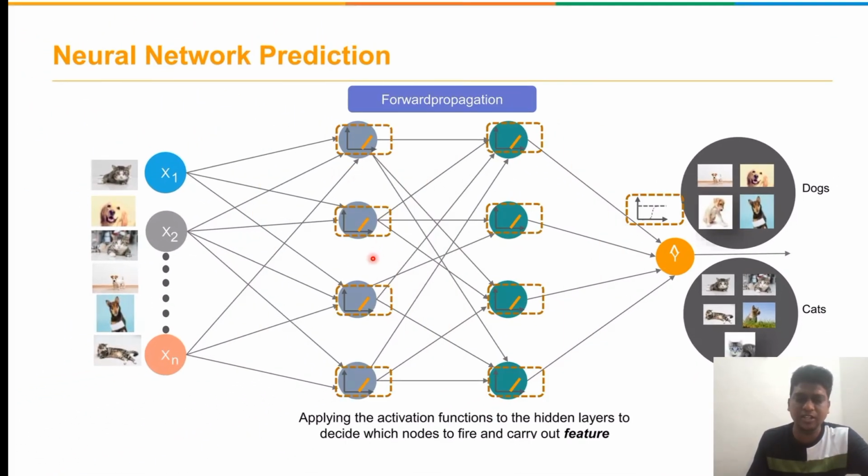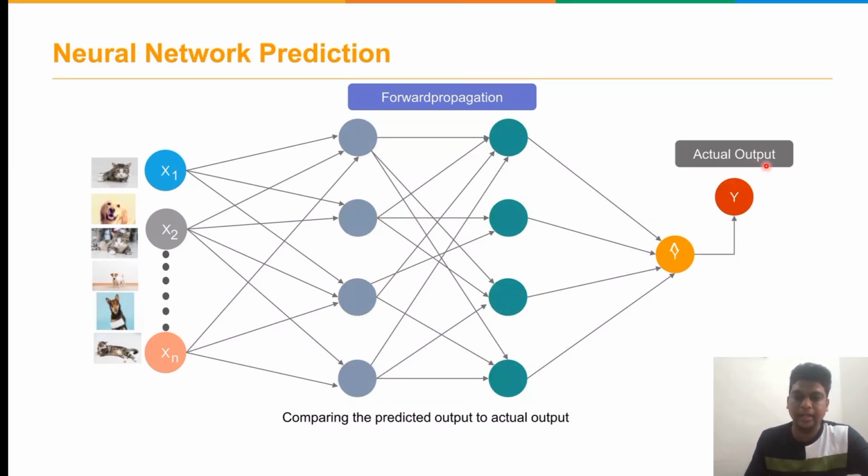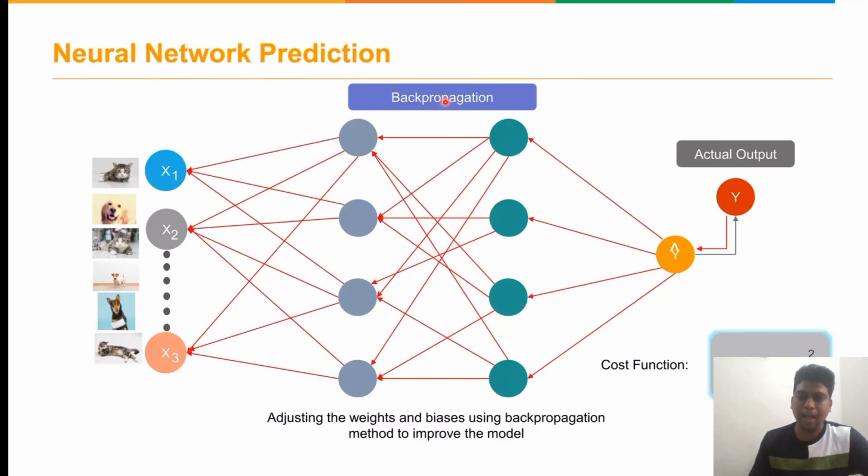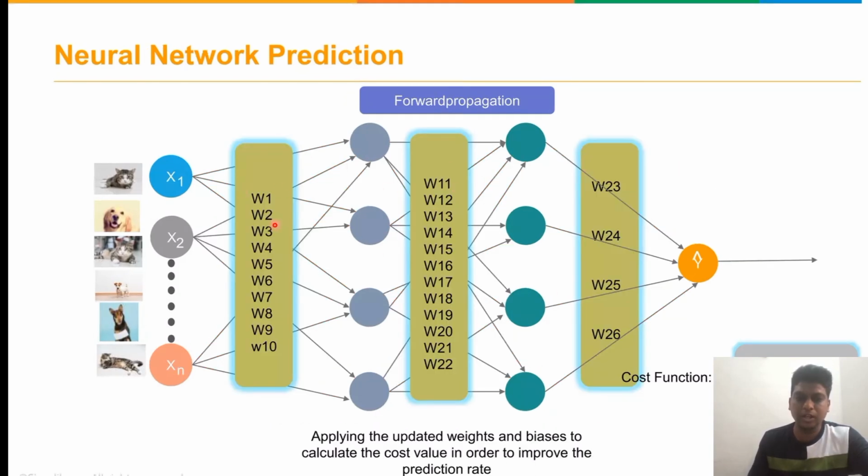We have already seen various types of activation functions. We apply those activation functions to the hidden layers to denote which features we have to identify and which ones we have to eliminate. Then we compare the predicted output with the actual output. In forward propagation, we identify the cost function to minimize the difference between these two values. In backpropagation, we identify the cost function, then we adjust the weights. After forward propagation also, we can update the weights and biases to calculate the cost value.